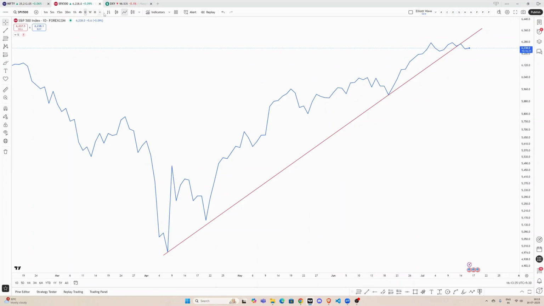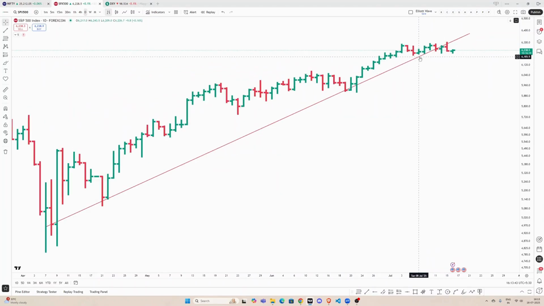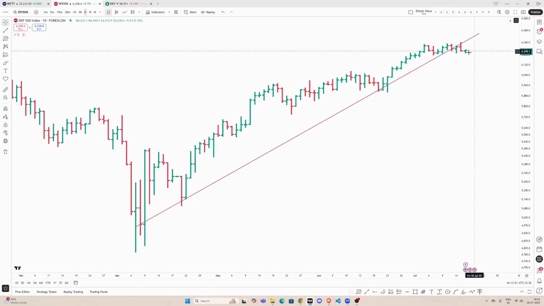I use close values, and as per my trend line, I can see that this trend line has been broken. But this low is yet to break. So if there is a close below this low in S&P, then that would be kind of confirmation of sort कि ये trend line has been broken down convincingly, and यहाँ से we could see some sort of down.